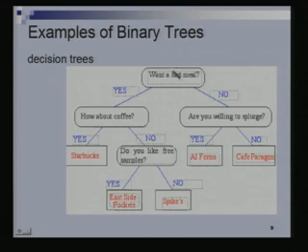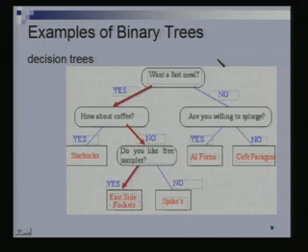So you come to the top root node and you ask whether you want a fast meal. If the answer is yes, then you come to this node, whether you want a coffee or not. If the answer is yes, you go to Starbucks. If the answer is no, you maybe go to some other place, and so on and on.